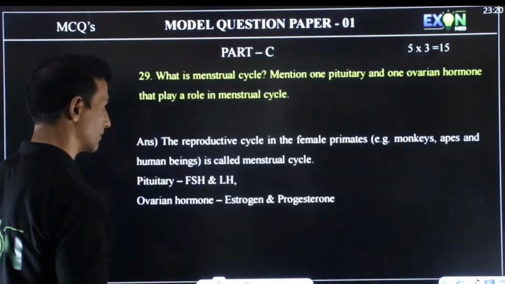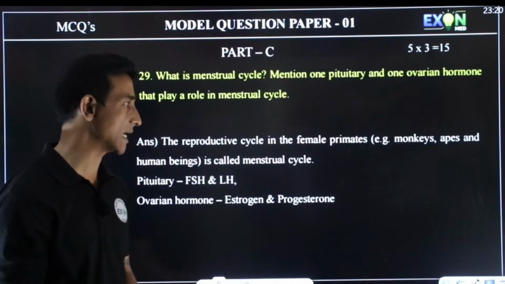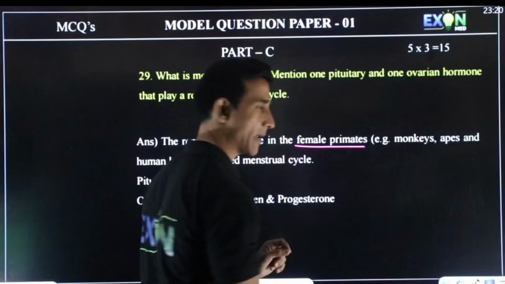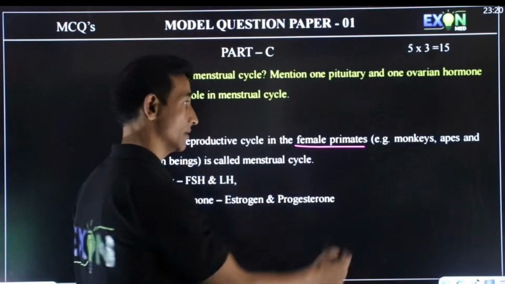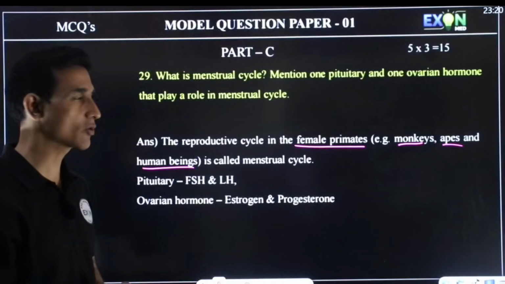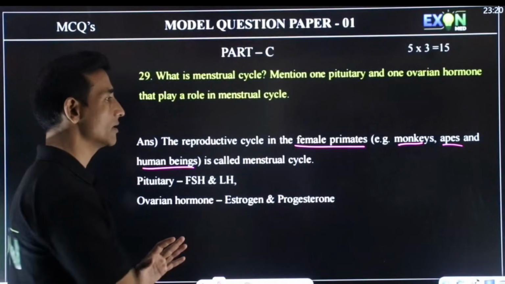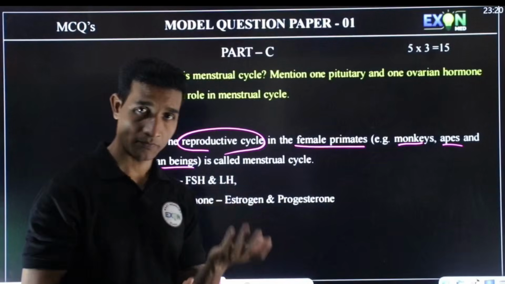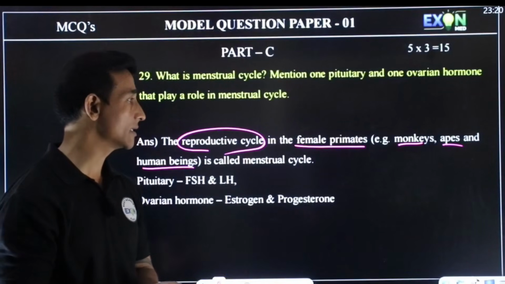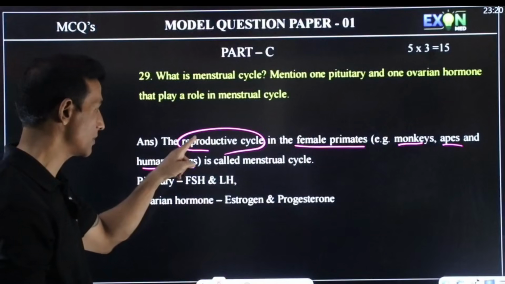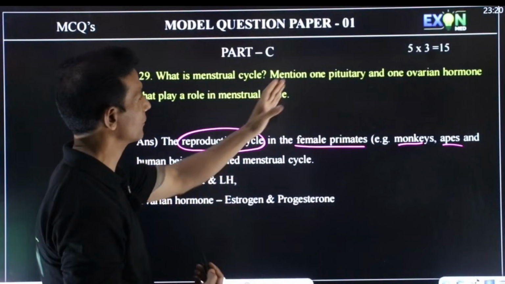So practice this diagram. What is the menstrual cycle? The reproductive cycle in the female primates, that is monkeys, apes and human beings, is called the menstrual cycle. In the non-primate mammals, it is called the estrous cycle, but in the female primates, it is called the menstrual cycle.